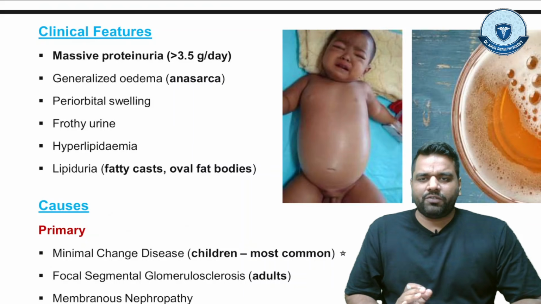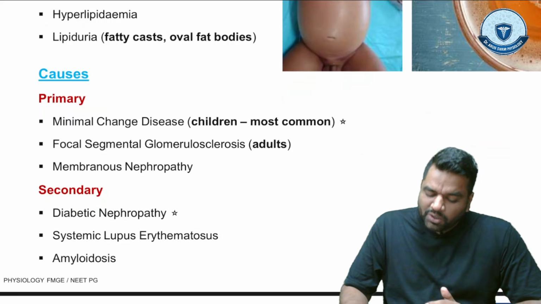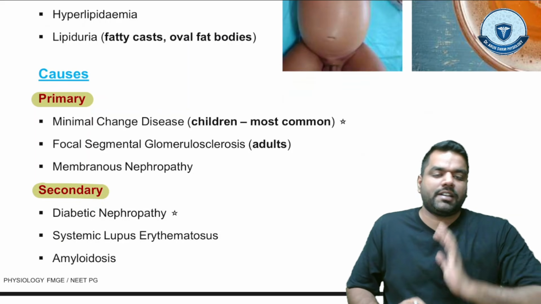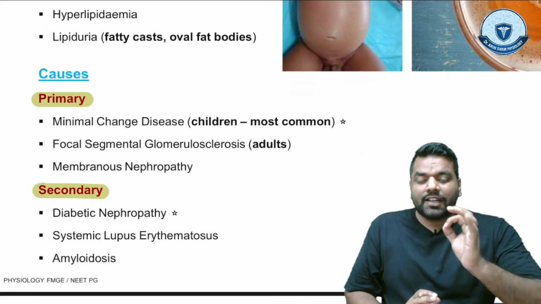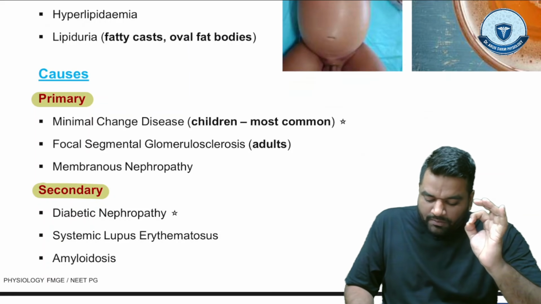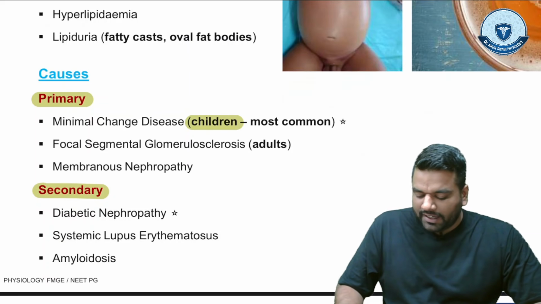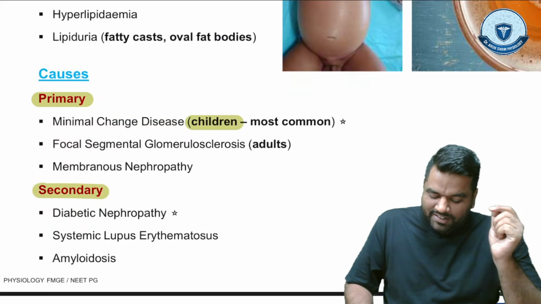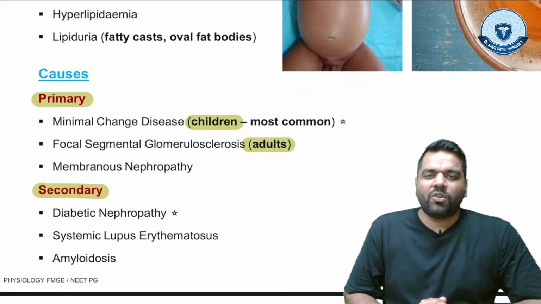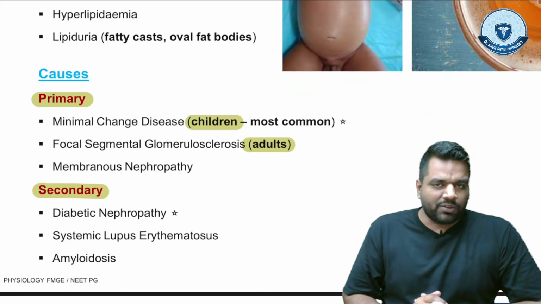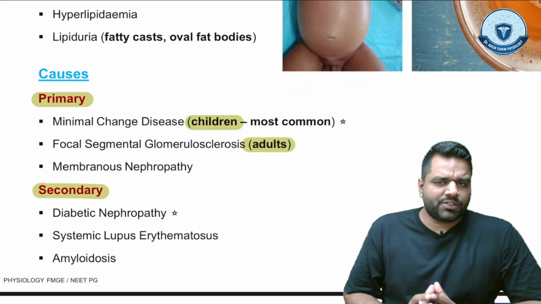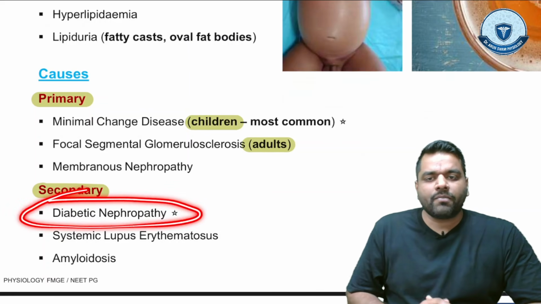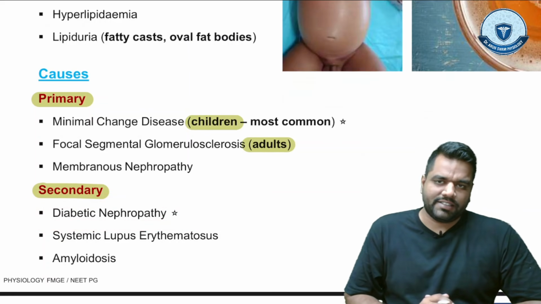So what are the causes of this nephrotic syndrome? होता क्यों है ये, right? So there are two causes. Number one we call primary, and another one is secondary. Guys, please pay attention. If the MCQ is asking what is the primary cause in children, then the primary cause in children is MCD, minimal change disease, right? But in adults it is FSGS, focal segmental glomerulosclerosis, right? And also there could be membranous nephropathy. If we talk about the secondary, the most important is diabetic nephropathy, and then SLE or amyloidosis, right?